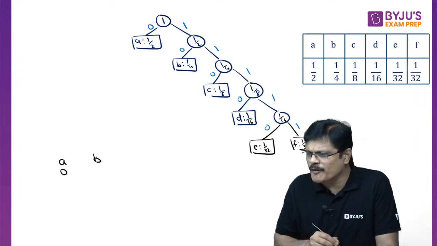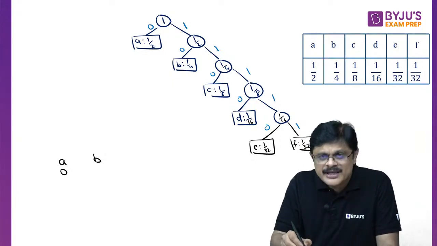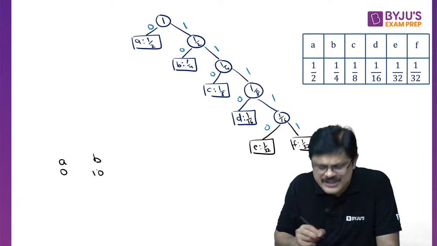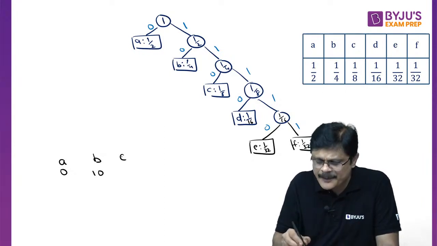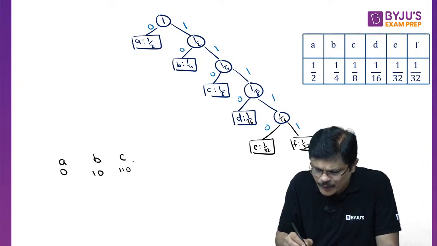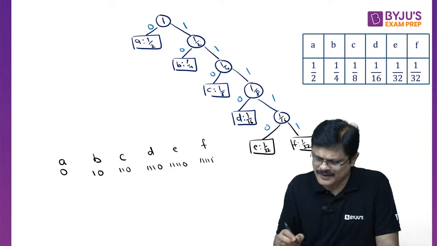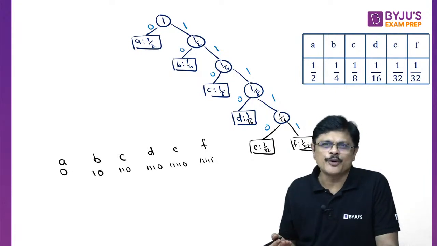Similarly, what is the code for B, my dear friends? Just follow how to reach B: 1 0. B is 10. How to reach C? 110. How to reach D? 1110. How to reach E? 11110. How to reach F? All ones. And this is the Huffman code, my dear friends. A very simple problem.